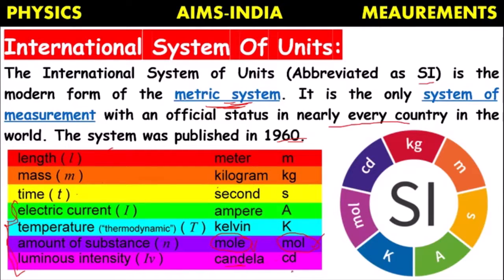Its symbol is CD. Along with the three, they have proposed 4 more quantities: electric current, thermodynamic temperature, amount of substance, and luminous intensity. This circle diagram depicts the symbols of units in the SI system: M for meter, S for second, A for ampere, K for Kelvin, MOL for mole, CD for candela, kg for kilogram. Now all over the countries, they are following the International System of Units.